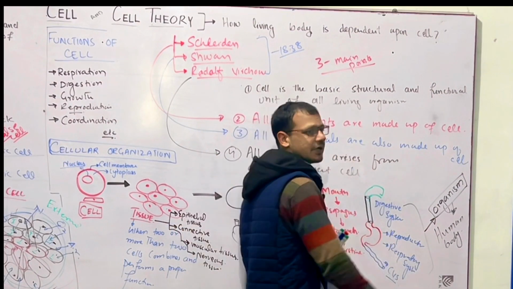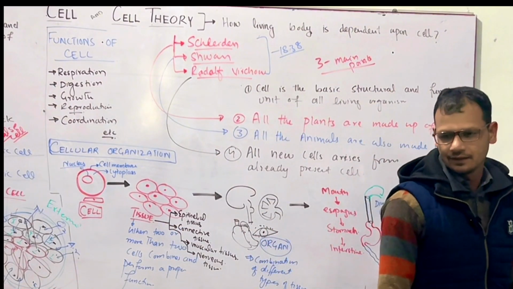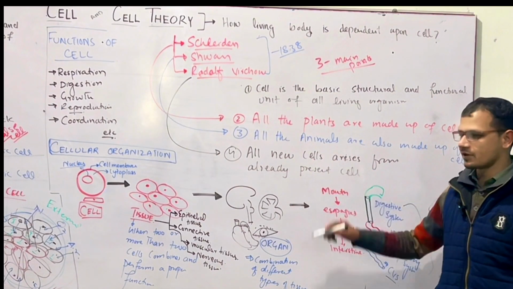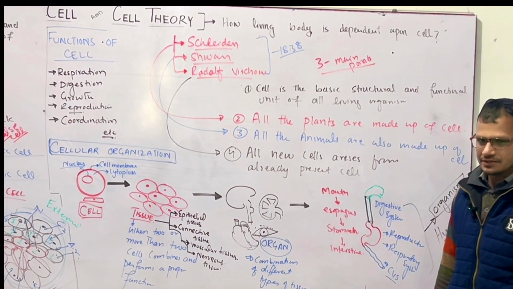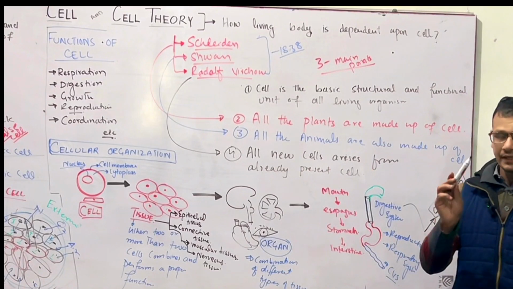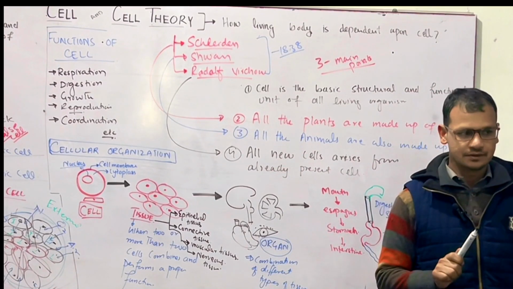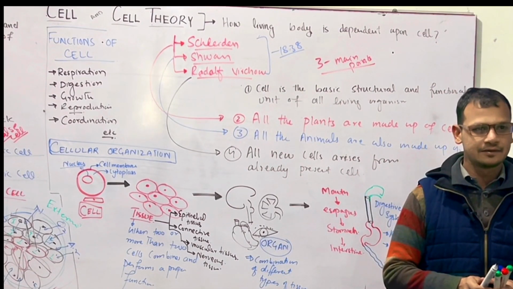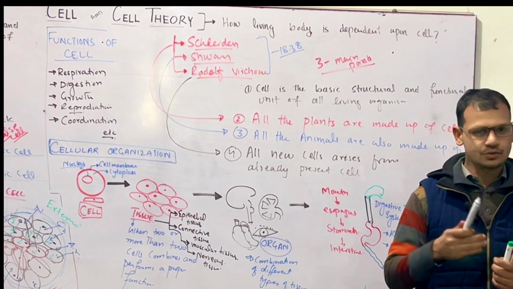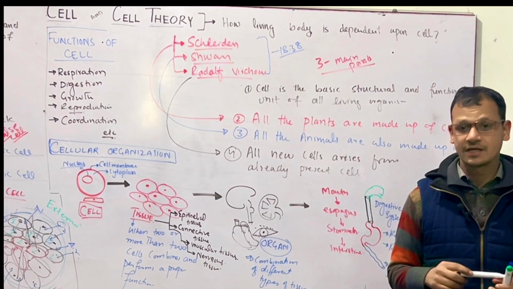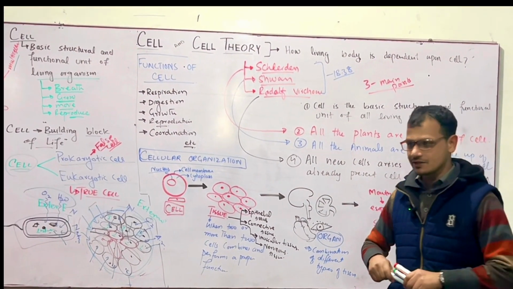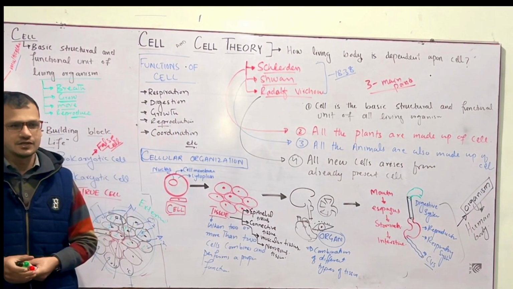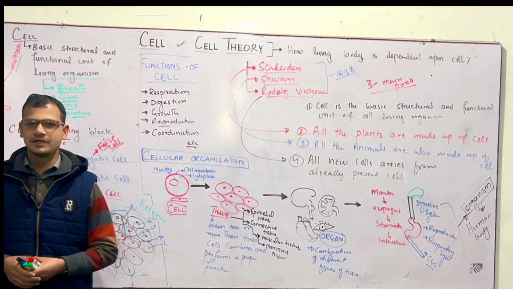And after this, mitosis and meiosis were discovered. By mitosis, cells divide and new cells arise from already present cells. For example, the same cell will give the same cells. Epithelial cells will divide into epithelial cells. Connective cells will divide into connective cells. If one cell is replaced by another cell, there will be a disease which is called metaplasia.